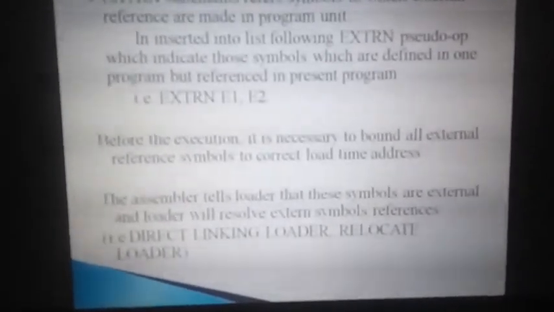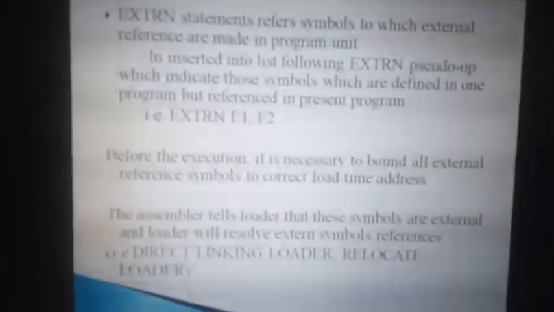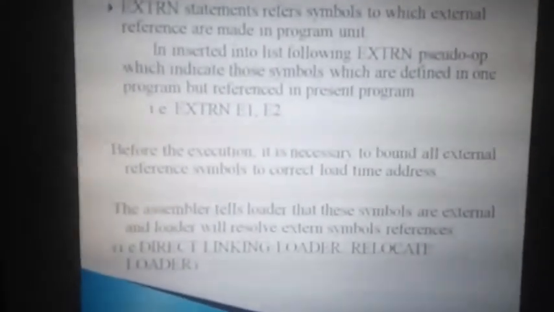Whereas for external symbols, the assembler tells the loader that these are external symbols and it doesn't know the symbol address. It will implicitly specify 000 for the address. Clear? Whatever external you have, it will simply represent as 000, meaning I don't know the symbol address. Wherever the zeros are there, it is an intimation to the loader that these are external symbols, and the assembler doesn't know the address of the external symbol.